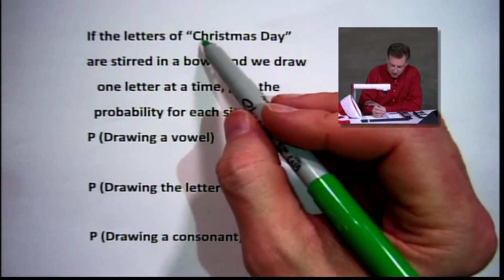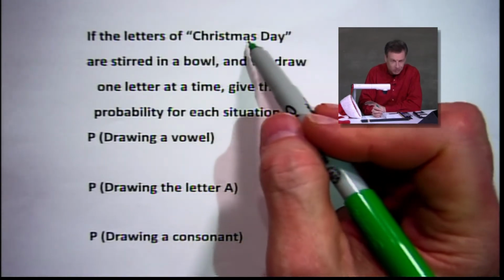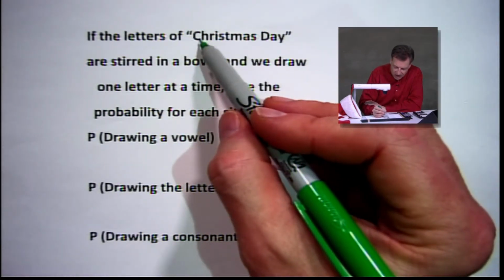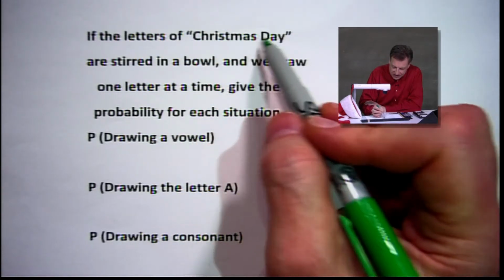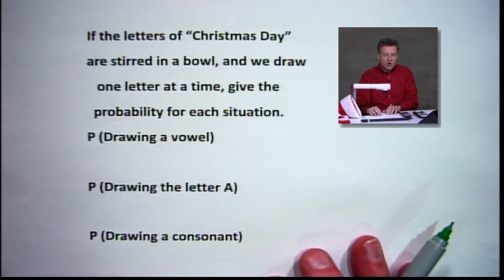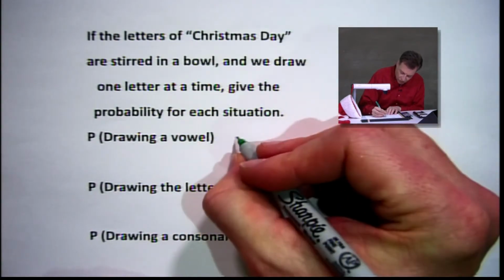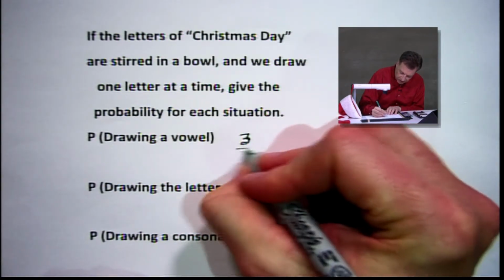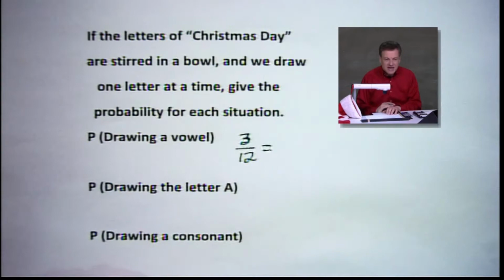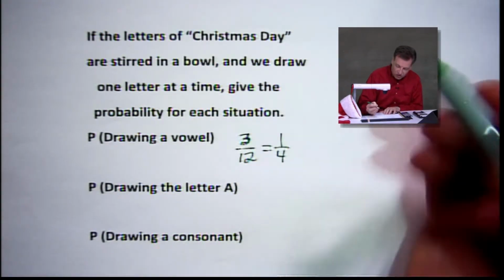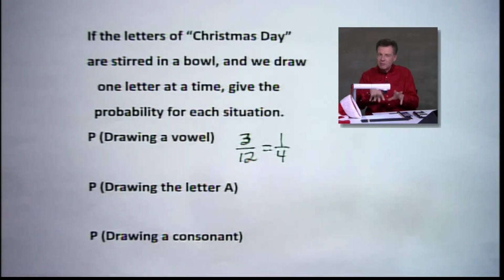Every one of these gets its own little piece of paper. All right? So here we go. I count 3, 6, 9, 12. So there's 12 total. We are looking for 3 out of 12 here. There's our probability, 3 out of 12. Just reduce your fraction, 1/4 of a chance that we're going to get a vowel if we put Christmas Day scrambled all up in a bowl.